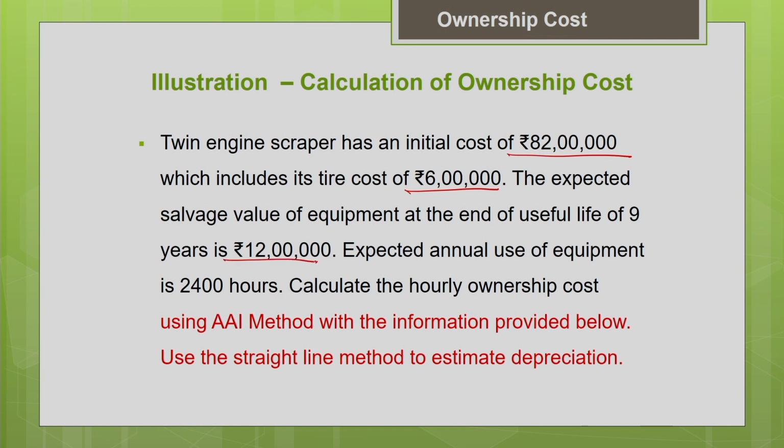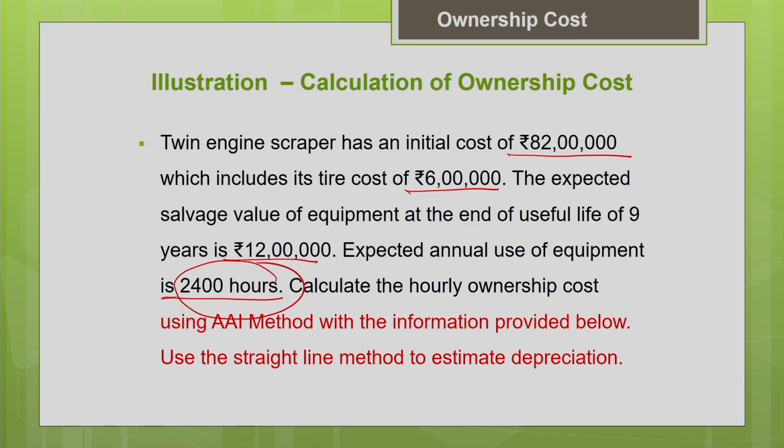So the useful life of the machine is 9 years, and at the end of the 9 years I will be able to sell the machine at a price of 12 lakh. Now, the annual use of the equipment is 2400 hours. It depends upon how many hours your equipment is operated every day and how many days you are going to work in a year. Depending upon that, you can find the annual use of the equipment in hours.